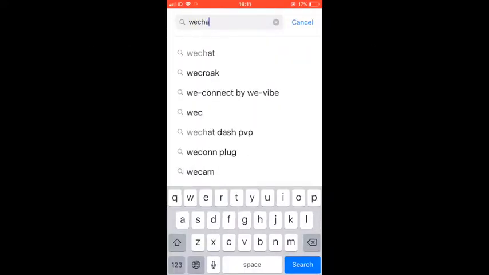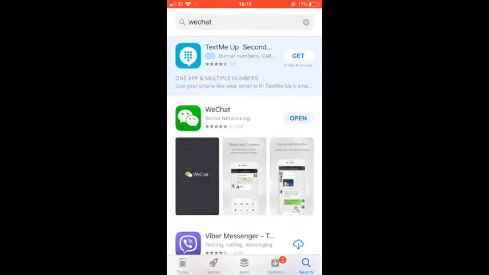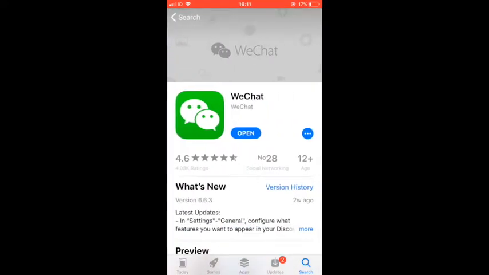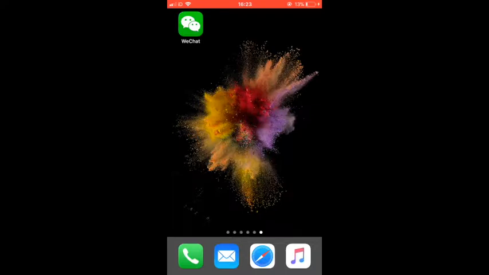So if you haven't downloaded the WeChat app, simply go to the App Store, search for WeChat to download. It is quite straightforward to register an account. Okay, here you go. Here's the app.